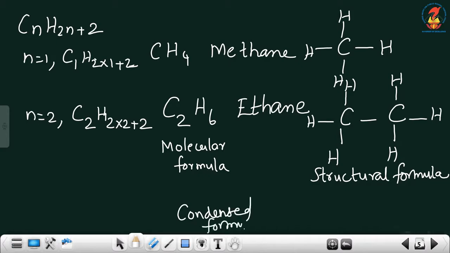Condensed formula. How will you write it? Write C, first carbon atom. Around the first carbon atom, how many hydrogens are there? 1, 2, 3. 3 hydrogens. So, write CH3. Here is a single bond. This middle single bond, CH3. Then write the second carbon. Around it there are 3 hydrogens. So, making it CH3, single bond CH3. This is the condensed formula. Molecular formula. This is the structural formula, and the last one is the condensed formula. So, everything you have to write.